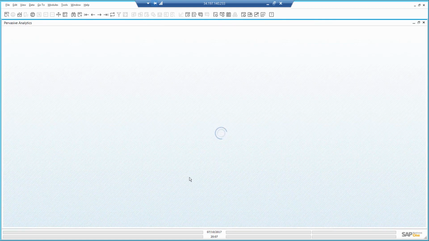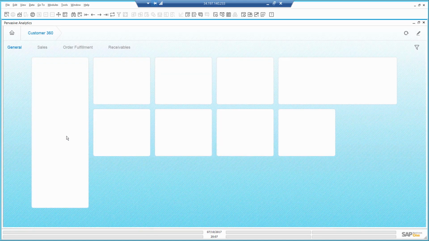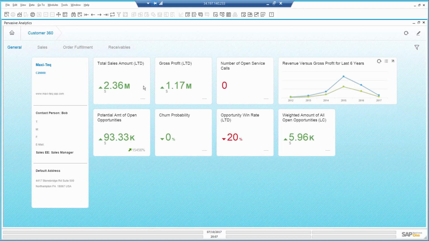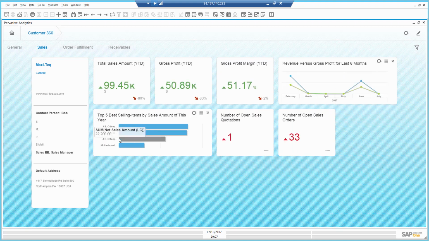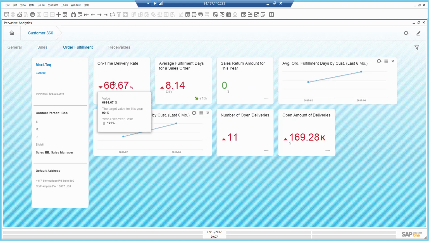Here, I can see indeed this is a loyal and profitable customer with a churn probability of 0%. I see he usually buys printers from me, and that his sales amount have gone down compared to last year, but this year isn't over yet. On-time delivery isn't where I want it to be at 90%, but it's improved a lot since last year.